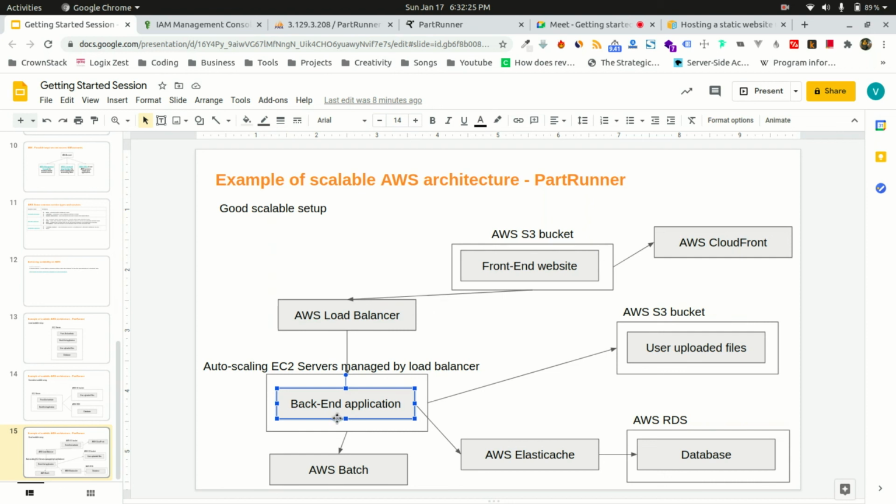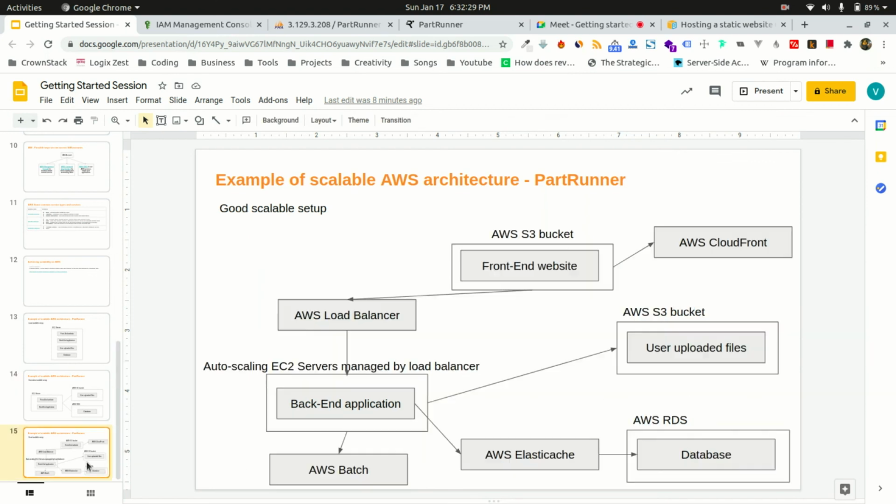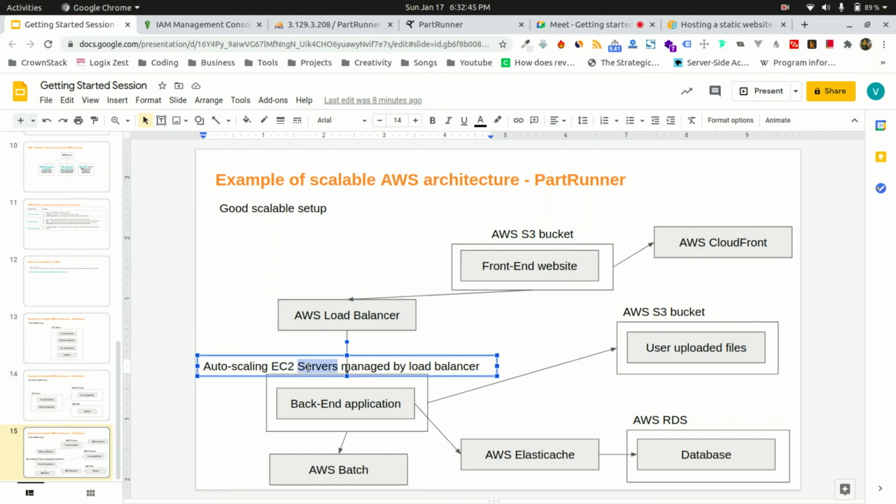One EC2 server cannot handle all those requests concurrently. So what we do is we have something called a load balancer. This load balancer acts as a manager: based on how much load you have, it automatically creates EC2 servers and distributes your load on multiple EC2 servers.